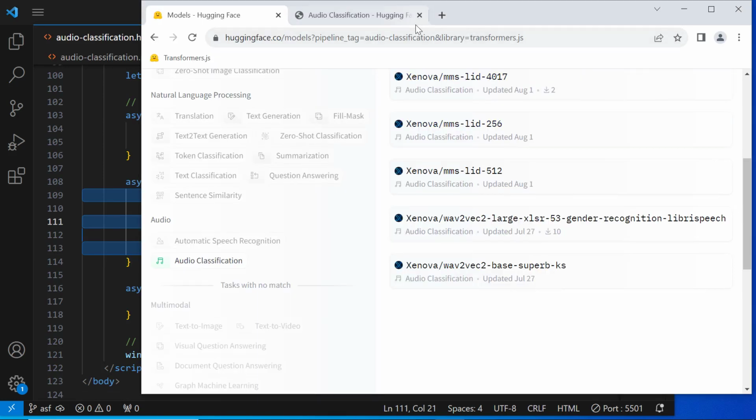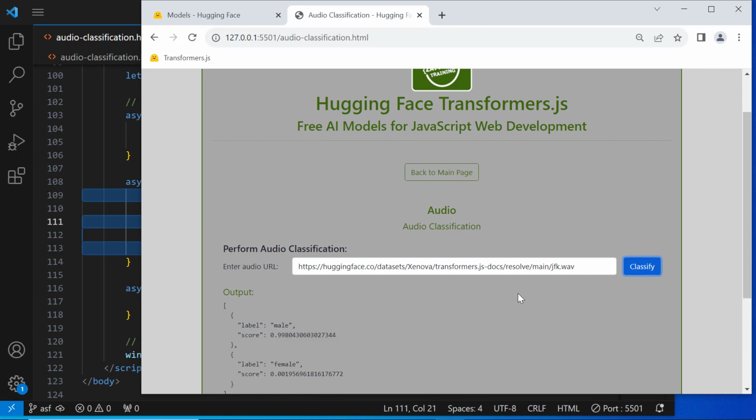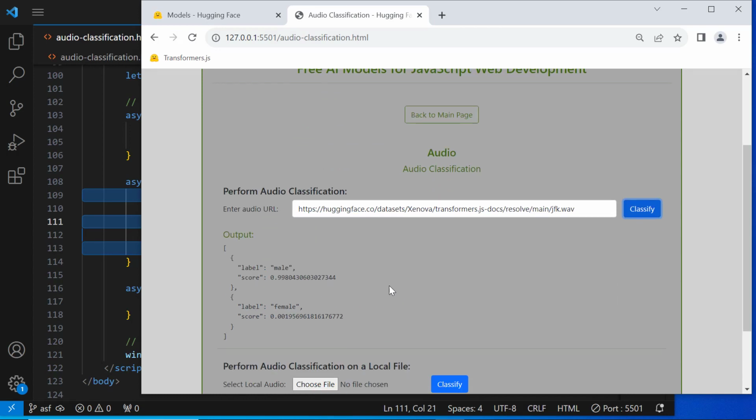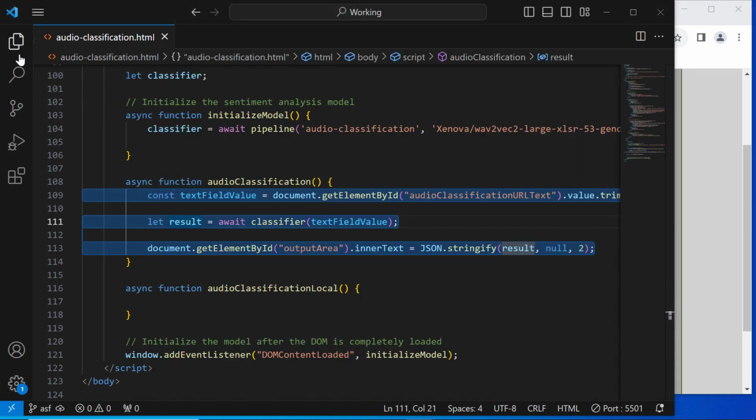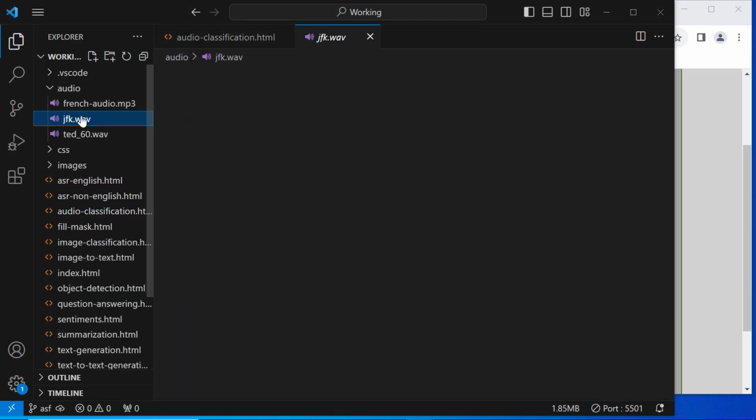Let's now test that. Okay, so it came back to us saying that it is male and it's sure 0.998. Of course, the closer to one, the more confident. So it is fairly confident that it is a male. And just to remind you of the audio, let me play it for you.